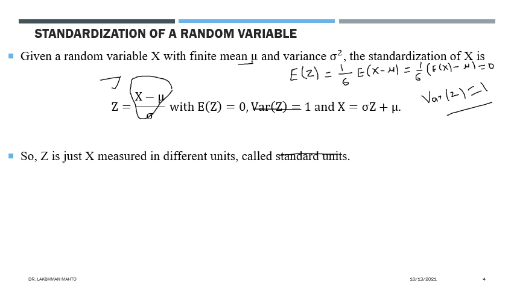Suppose you are measuring height, then the unit of x would be centimeter or meter, and the standard deviation of those measured heights would also be in the same unit, meter or centimeter.